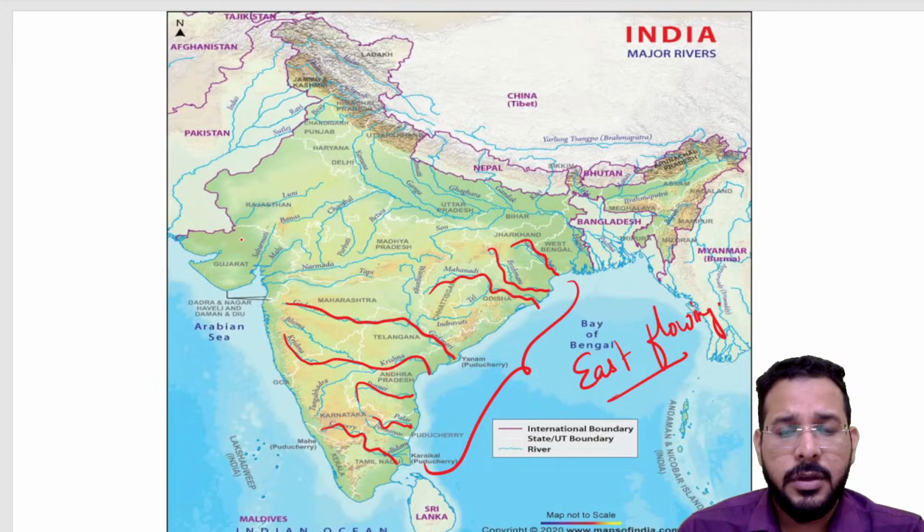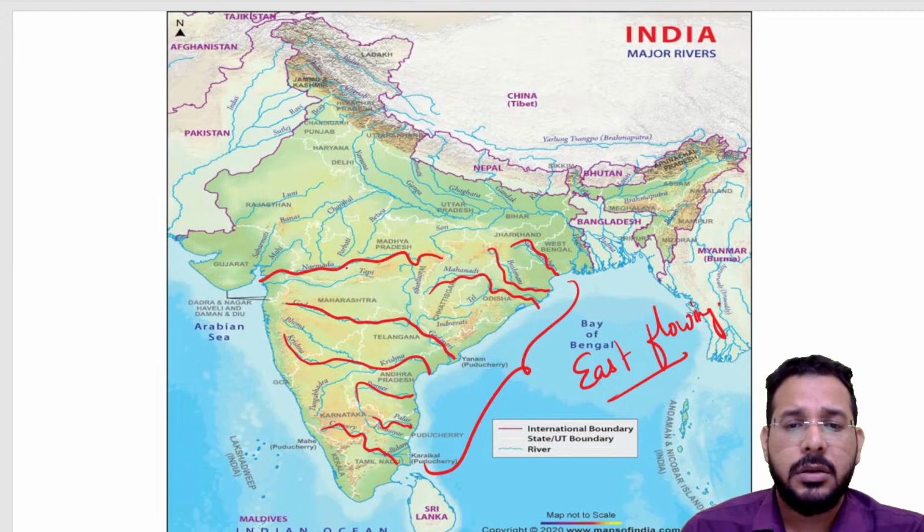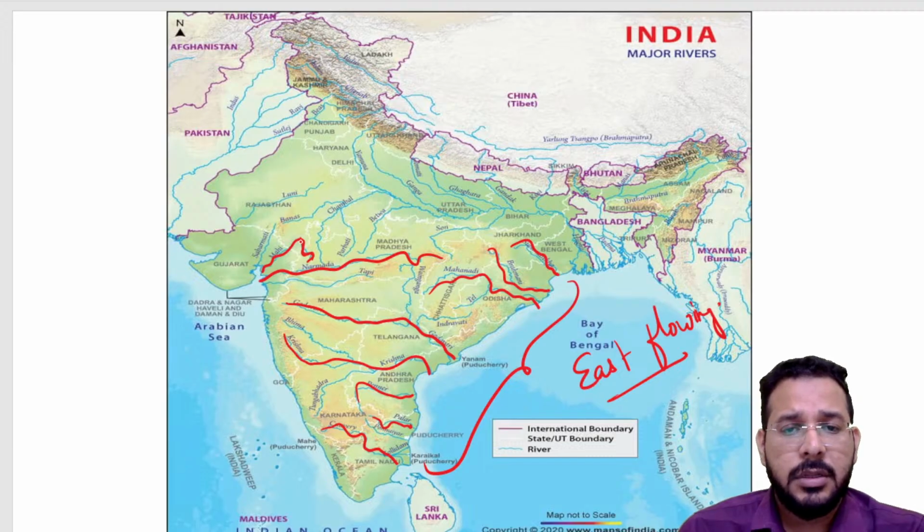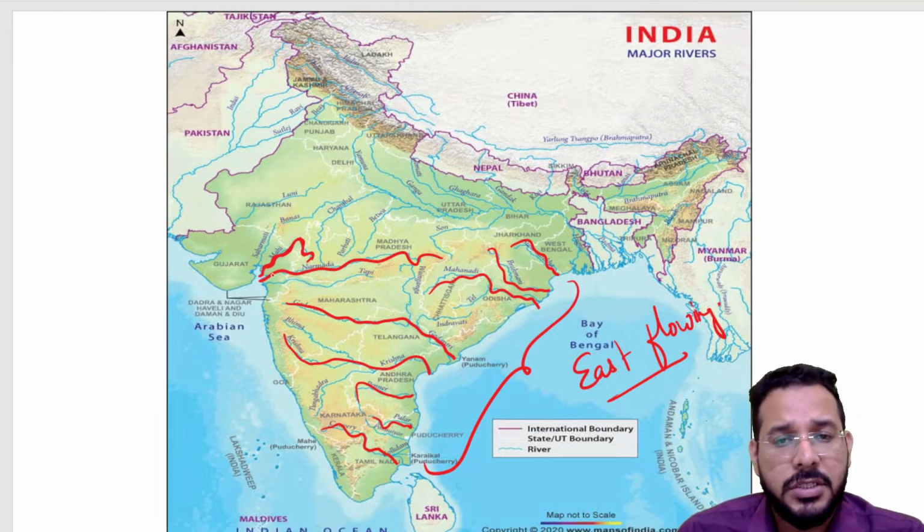We also have some west flowing rivers like Narmada, which comes from the Amarkantak Plateau, flowing between the Vindhyas and Satpuras. We have rivers like Mahi. If you look at the Mahi, first it travels northward, then it takes a U-turn and comes southward, discharging its water in the Gulf of Kathiawar region.